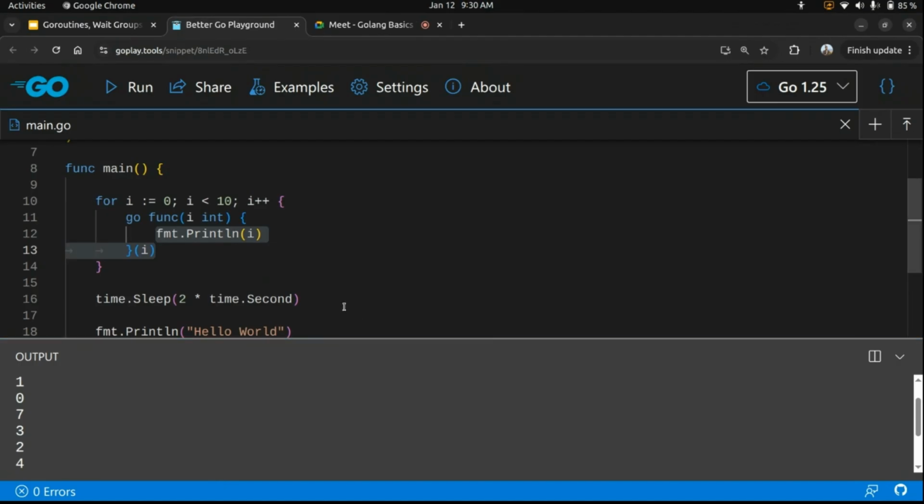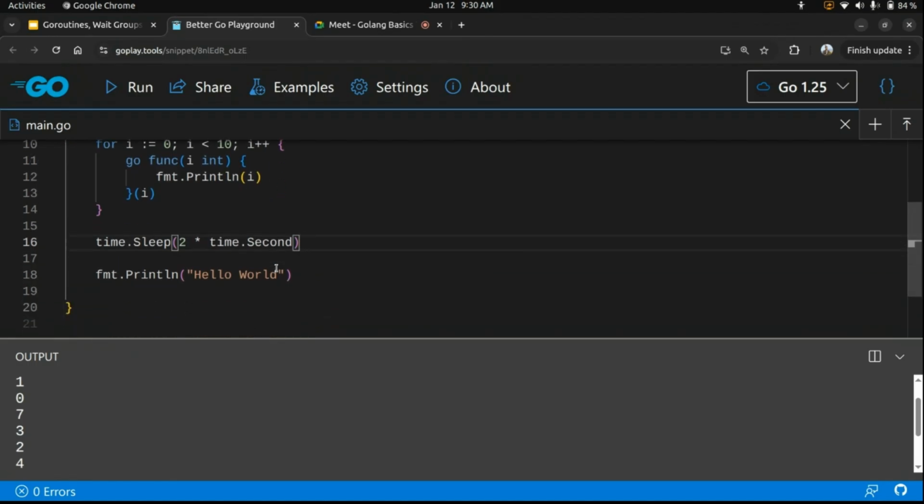Okay. So another property of Go routines: does anyone know the significance of line number 16? Why have we explicitly mentioned that our program needs to sleep for 2 seconds? Any rough idea? To let the program wait for all the Go routines to execute. Oh, yeah, right. So in Golang, the main Go routine is the actual parent Go routine. Whenever the main Go routine exits, all the child Go routines exit too. So the Go routines do not get time to execute, and when the main Go routine exits, it will only print hello world.